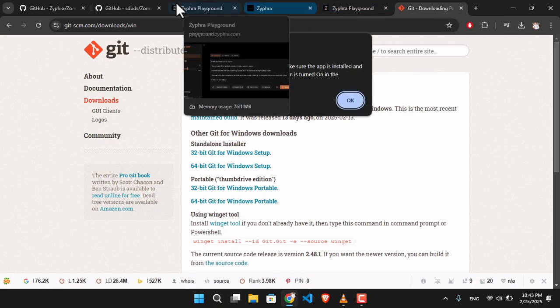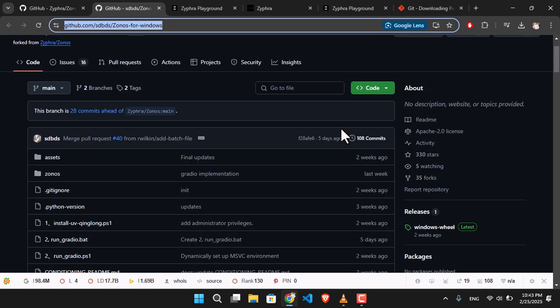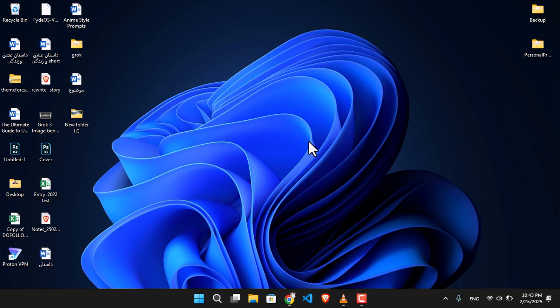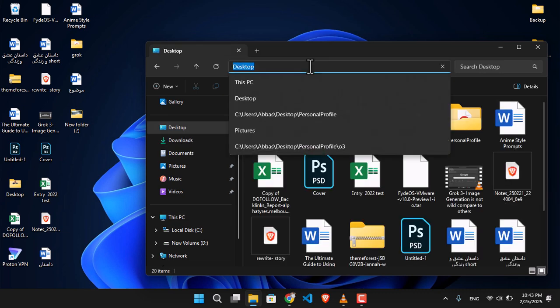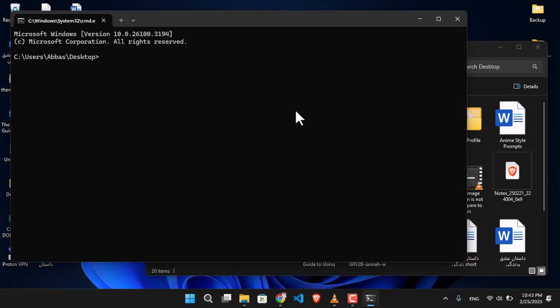After the installation, you have to visit this URL, the Git URL. Click on this code button, and from here you can see the URL. Copy the URL and then open CMD. I recommend that if you are trying to run it inside Windows, run it inside a separate folder. In my case, for instance, you can run it within the desktop. That will be easy later if you do not want it at all. Just type CMD here, and this all must be after the installation of Git. You must install Git.